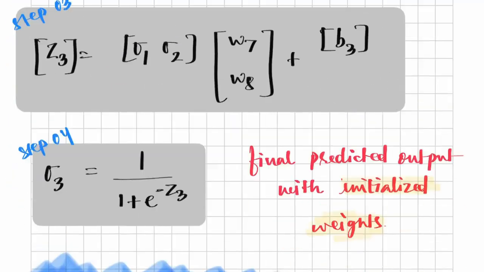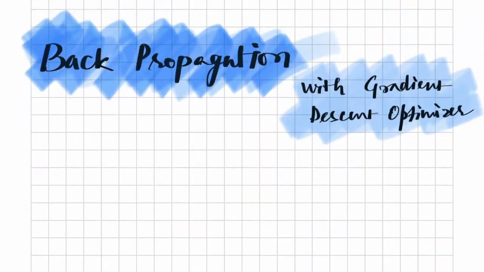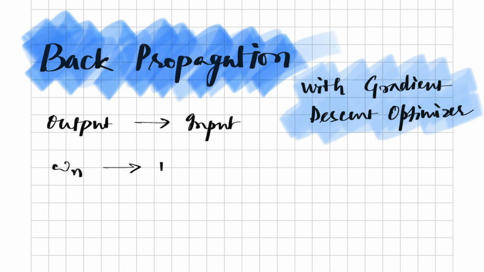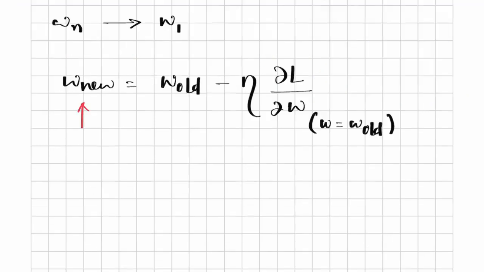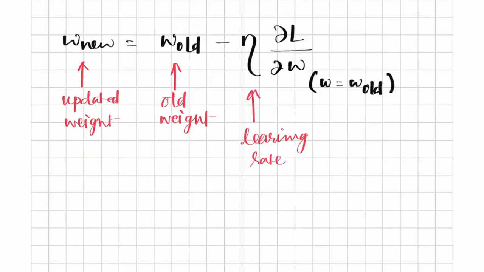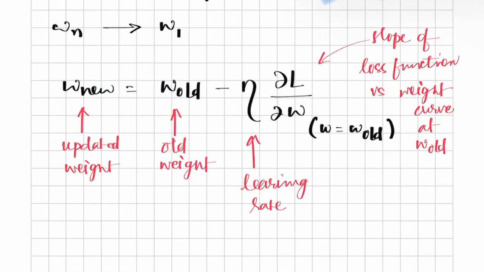In the backpropagation, we will do the reverse. We will move from output towards input and update the weights along the way. That is, we will be updating weights in the reverse order, from the nth to the first weight. In this formula, what is what? The first value is the new updated weight. How is this calculated? This is calculated using the old weight. To calculate the updated weight, we manipulate the old weight using the learning rate and the slope of the loss function versus weight curve. Now let me explain this to you graphically.